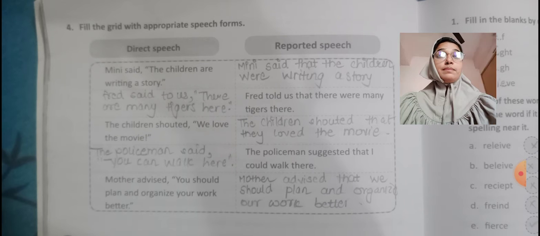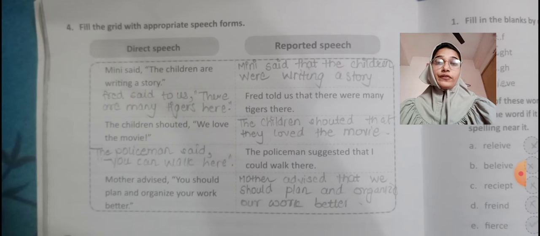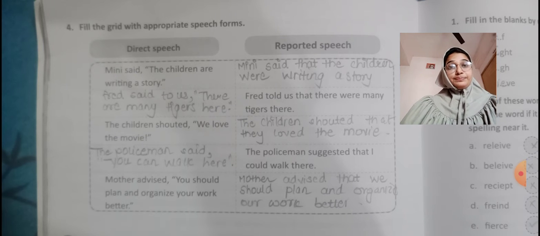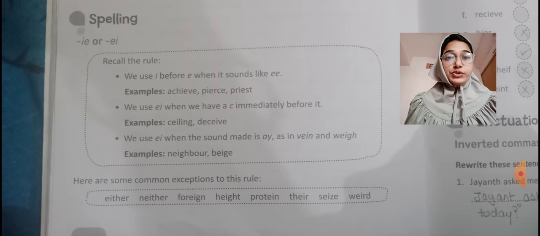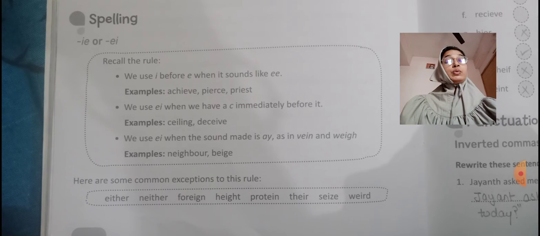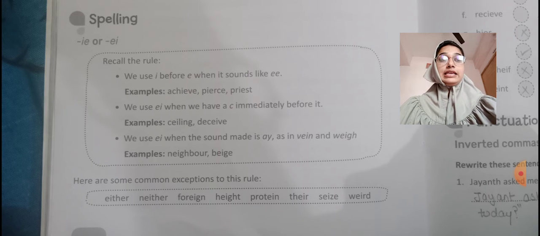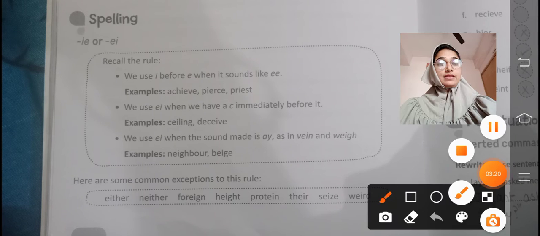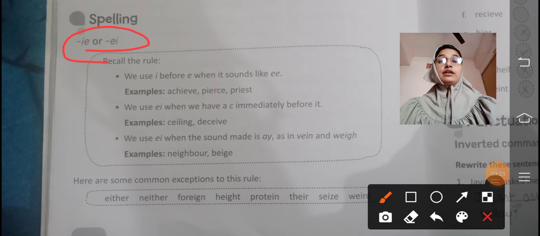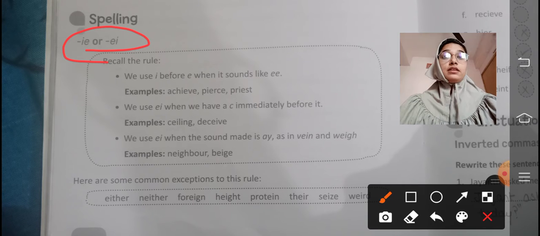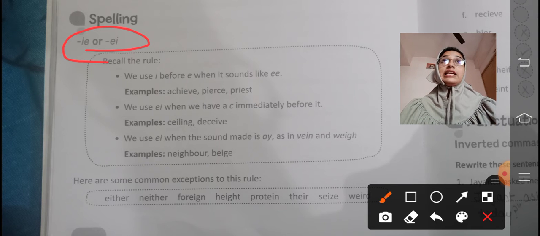Now, this was your grammar portion of worksheet number 6. Now we will move up to the spelling portion of your worksheet 6, that is using EI or IE. As you can see here, we have already discussed earlier in our course book how we use this EI and IE. For example, neither and either.